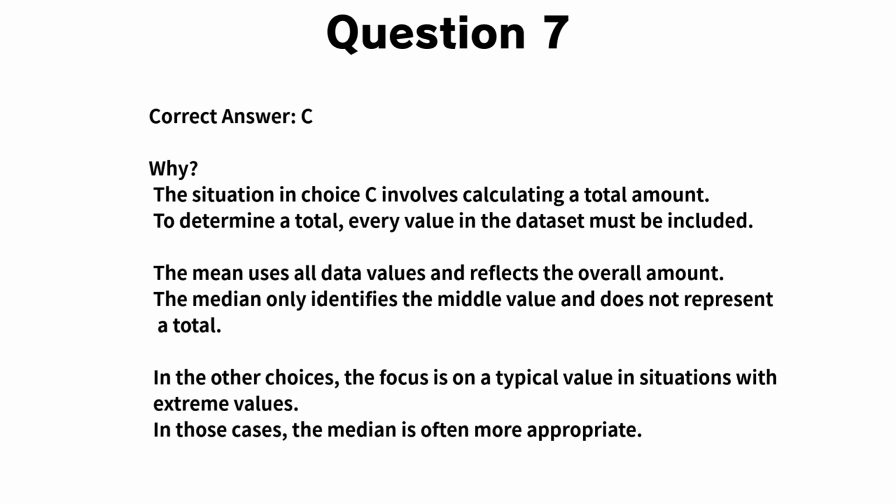To find a total, we need a measure that reflects every value in the dataset. The mean does exactly that. It uses all scores, adds them together, and divides by the number of students. The median, on the other hand, only tells us the middle score. It does not help us determine a total amount.